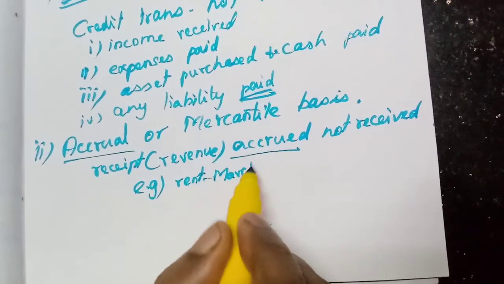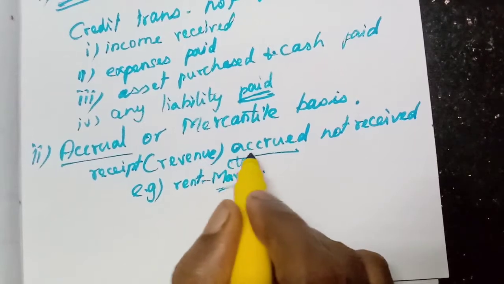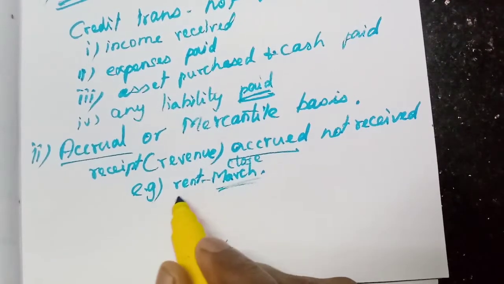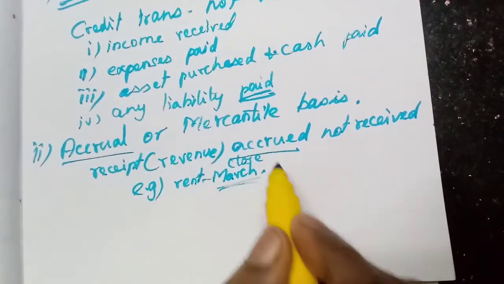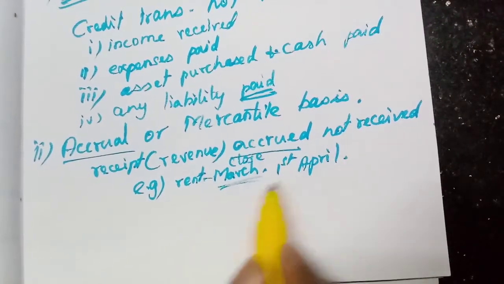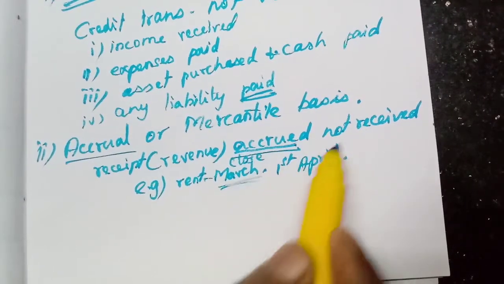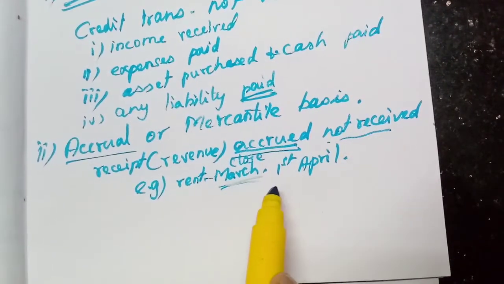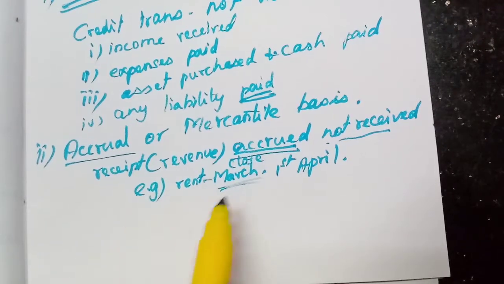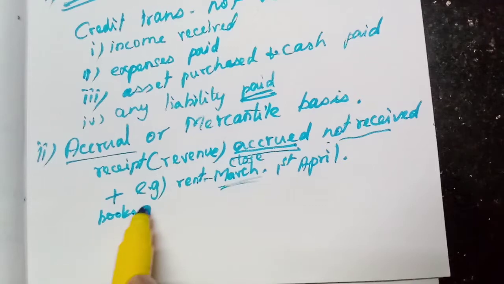Rent of March. We close the accounts also in the month of March. But when will we receive this rent? On 1st April, isn't it? So here what is the meaning? This rent has been accrued. Whether we have received? No, we have not received. But this will be included in the books of accounts.